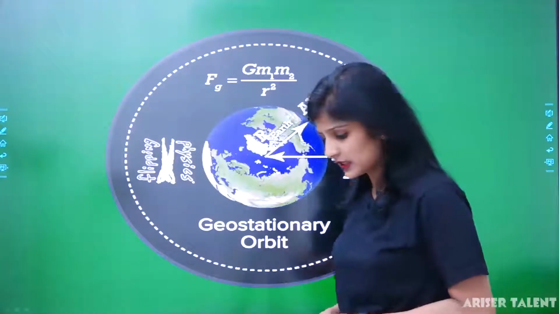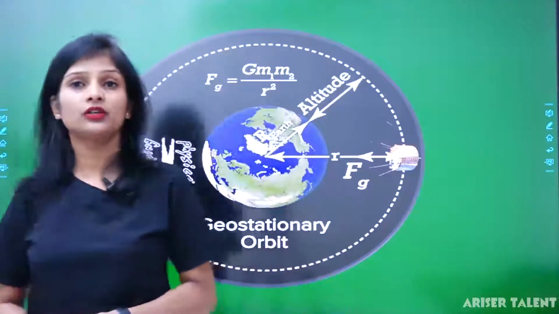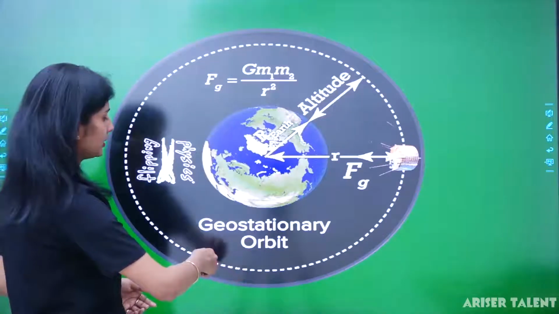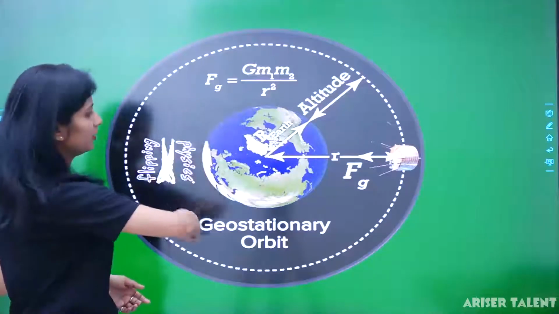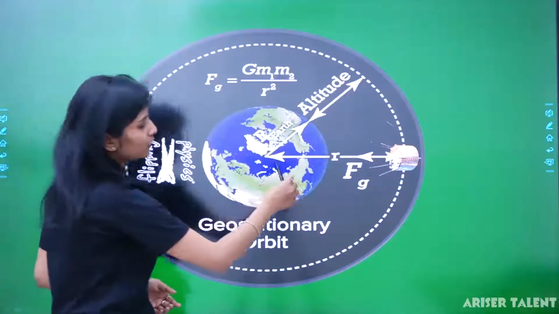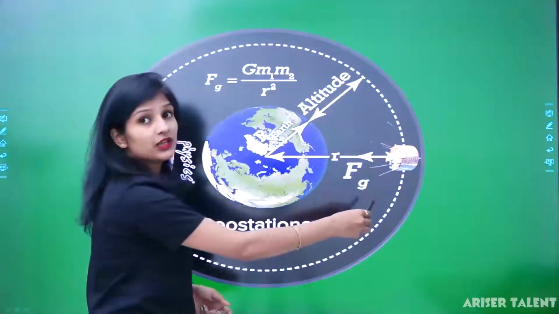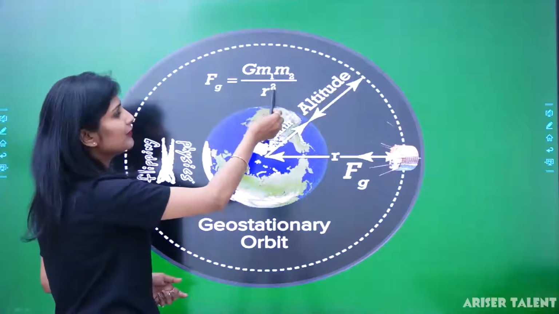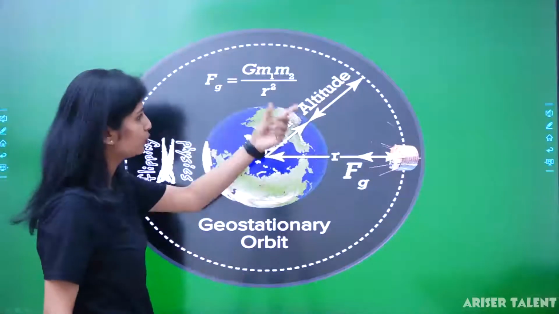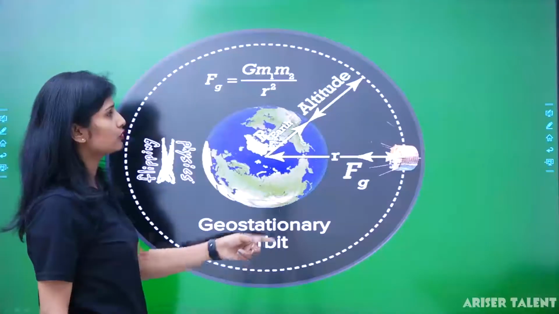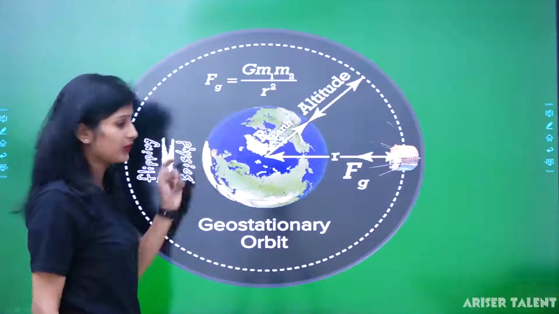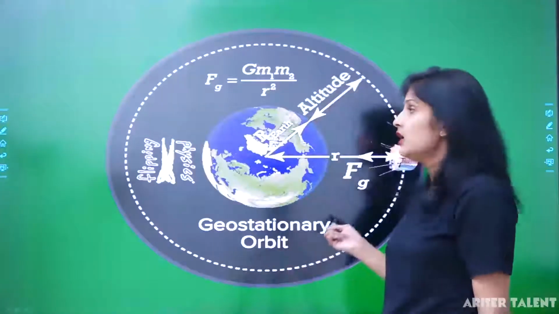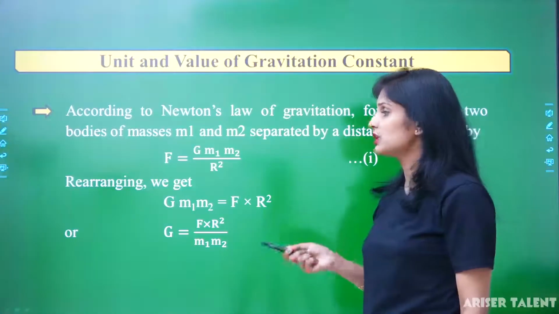You can see in this diagram that there is a geostationary orbit. Okay, what you can see, there is an Fg. What is Fg? Gravitational force. And what is the gravitational force here? G m1 m2 upon r square. We can calculate the gravitational force on the earth by this formula, G m1 m2 upon r square. So, we can calculate the gravitational force for any object by using this formula.